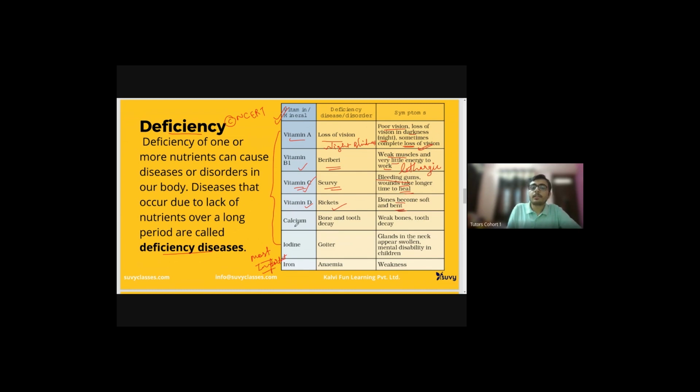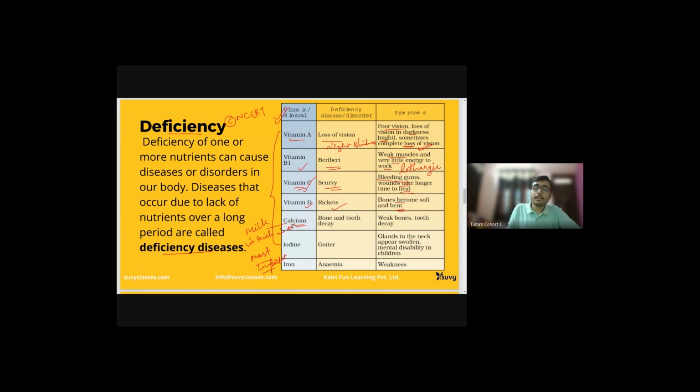Okay, calcium. Calcium is again very, very important for our bones. It is usually said that milk is rich in calcium, and everyone says you should drink milk daily.